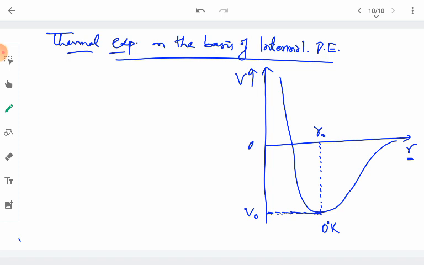Now when we heat the substance to some higher temperature, for example T1 Kelvin, which is more than 0 Kelvin. Now this temperature will increase whenever we give the heat to the substance. Whenever we heat the substance, heat is a kind of energy. With that energy, the molecules of the substance start vibrating. So when they vibrate, they have some minimum separation and then they have the maximum separation.